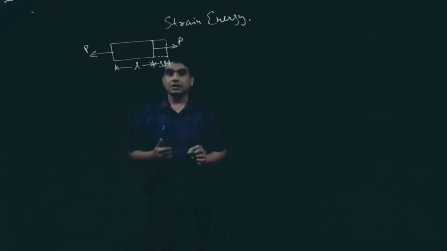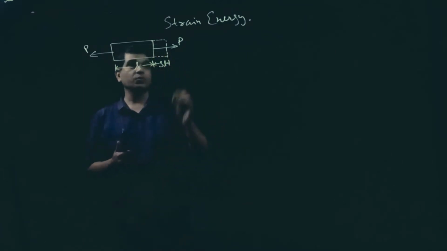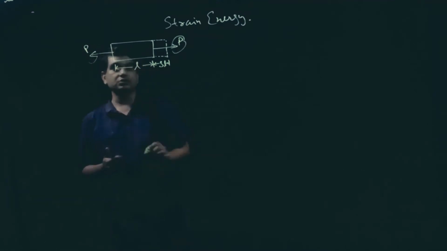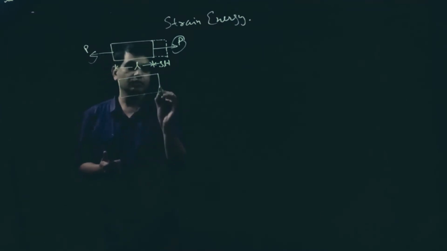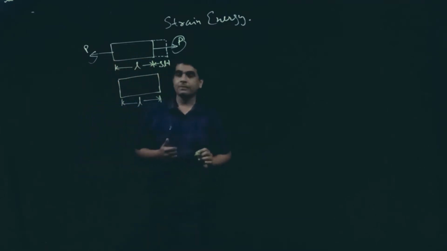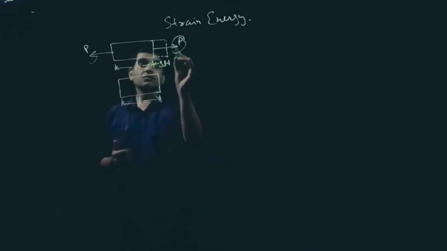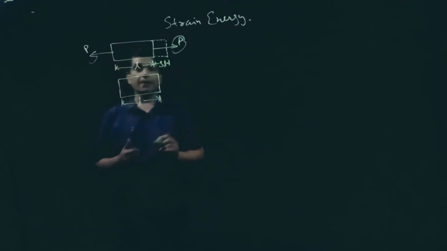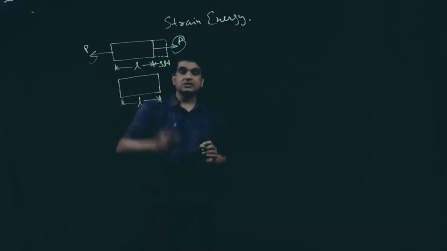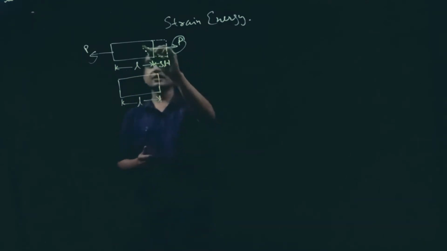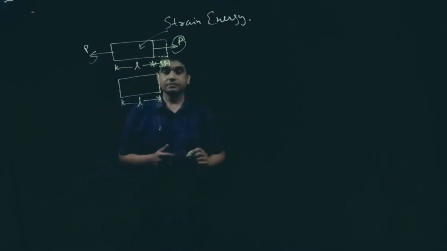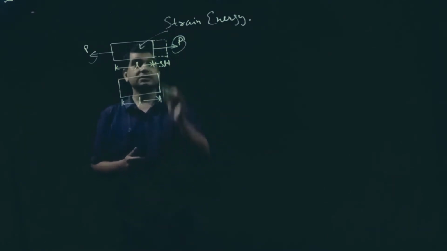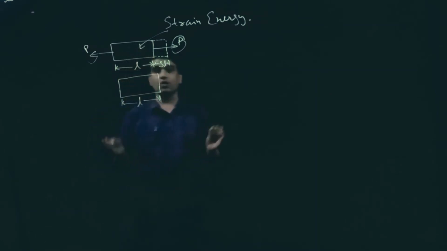Okay. Now what happens if we are removing this load? If we are removing this load, then due to the elastic limit condition, the body will regain its original position. That means when we have applied load on the body up to its elastic limit, the body stored a certain type of energy. This energy is called strain energy. When we are releasing this load, this strain energy tries to regain its original shape.